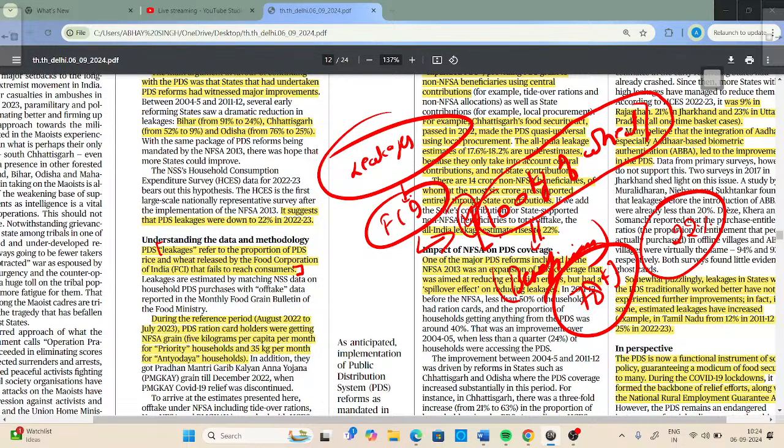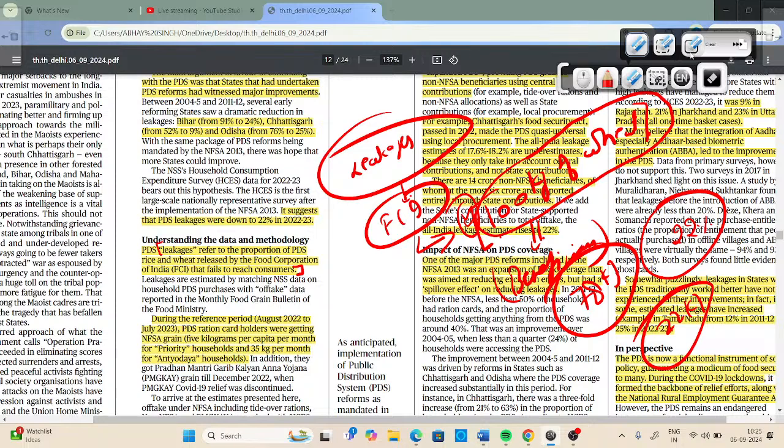Leakage is basically the quantity of food grain that failed to reach the final beneficiary. So 22 kgs of grain failed to reach the final beneficiary. So the exact percentage is 22% of leakage, right? So this is the meaning of leakage.